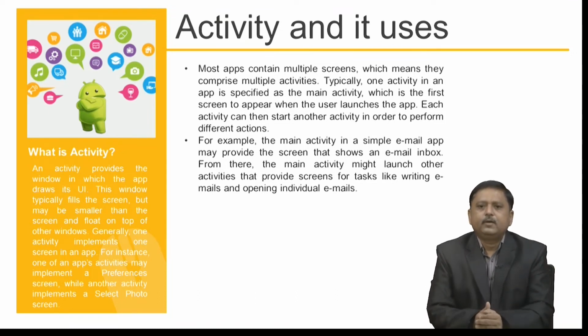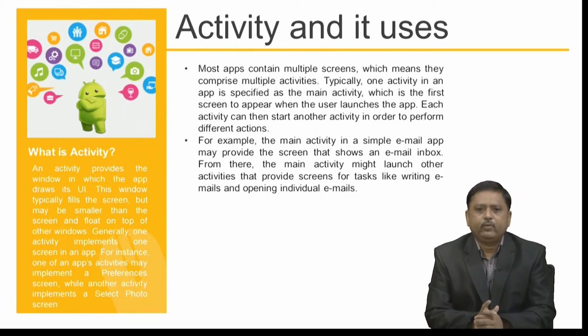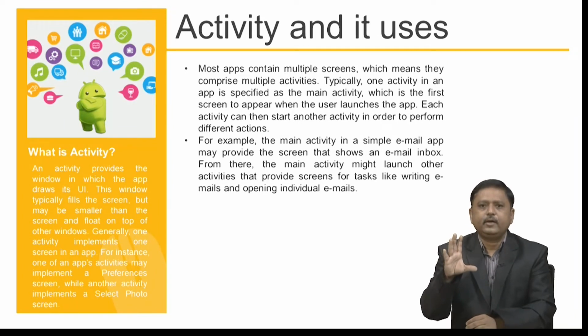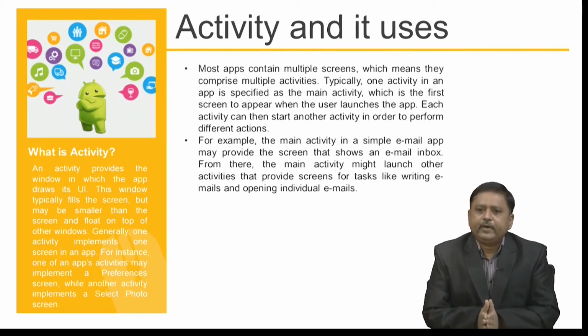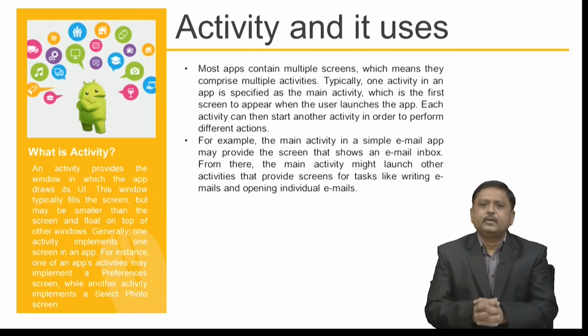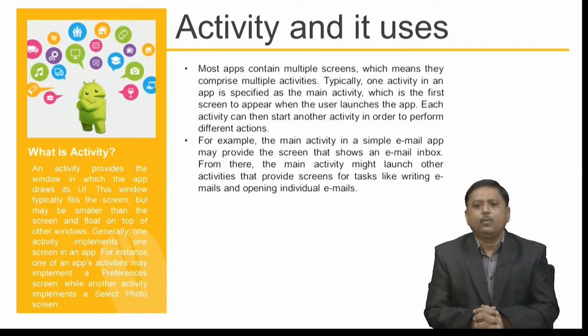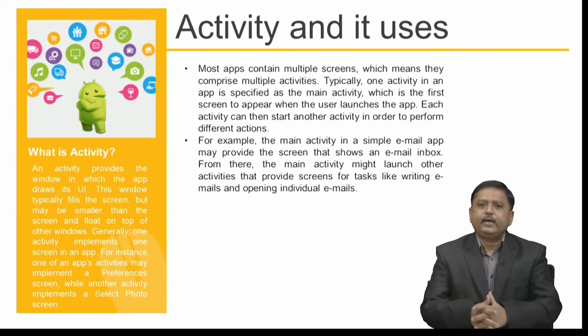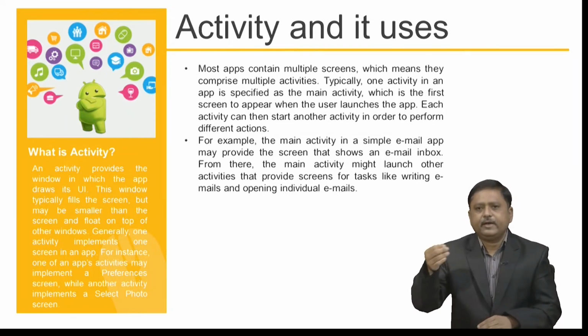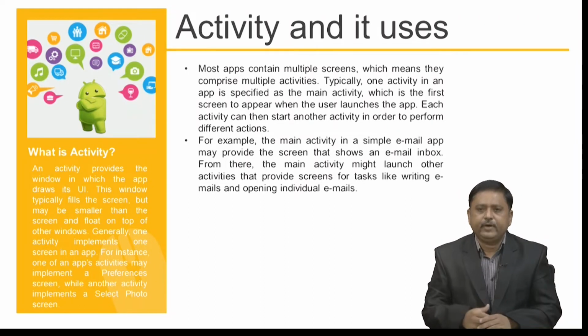For example, the main activity in an email app may provide the screen that shows an email inbox. So, when you open the email app, the first thing you see is the inbox. That can be considered the main activity. From there, the main activity might launch other activities that provide screens for tasks like writing an email and opening an individual email. If you compose a new email, that is another activity which can be started from the main activity.